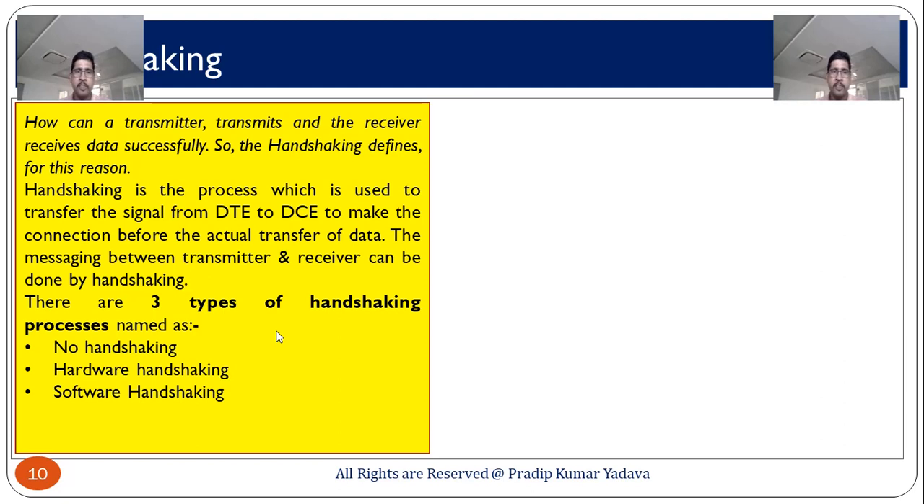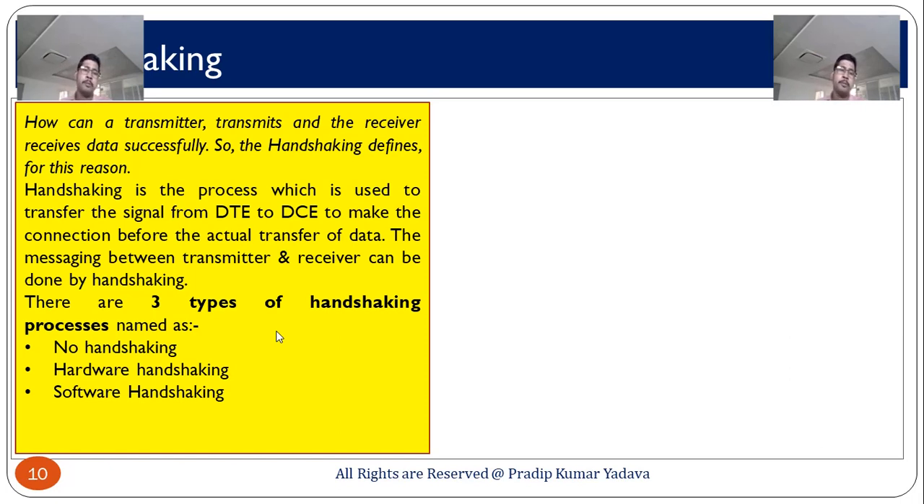When your connection is established, you start transmitting your data, meaning just copying data from the pen drive to the system or from the system to the pen drive. So, these are examples. Okay, so there are three types of handshaking: no handshaking, hardware handshaking and software handshaking. In no handshaking, we talk about perfect communication. When your data is fully transmitted to the receiver, that is called perfect transmission.